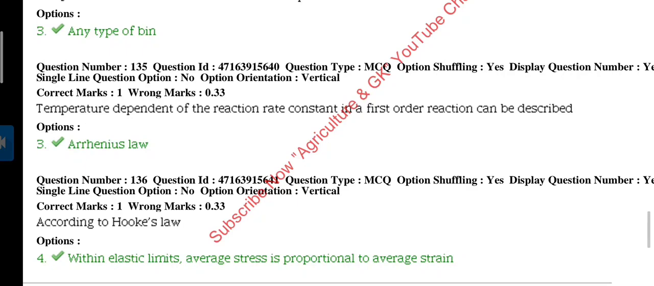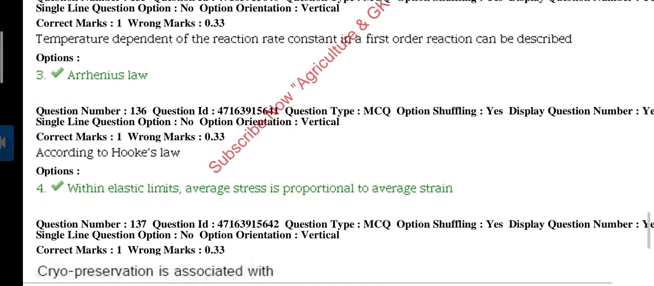From question 135 you can see other subject questions.